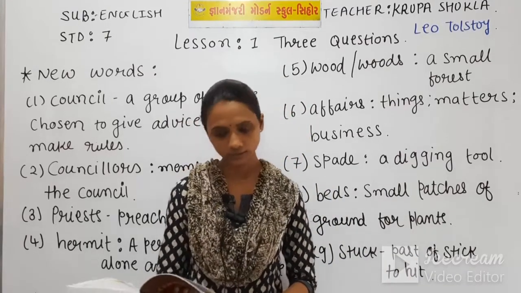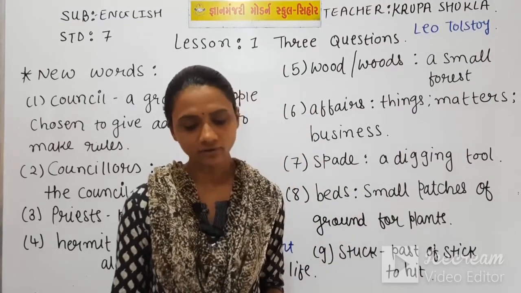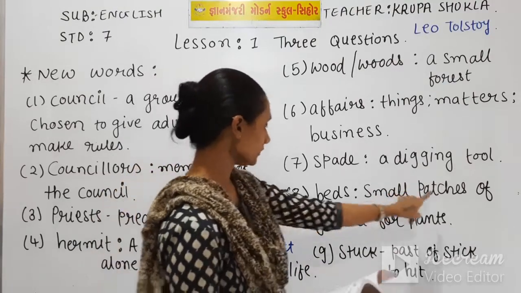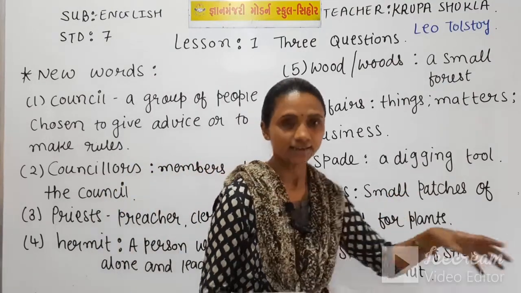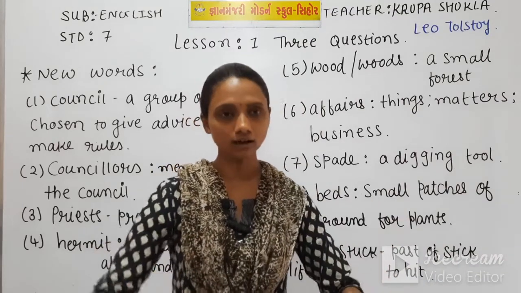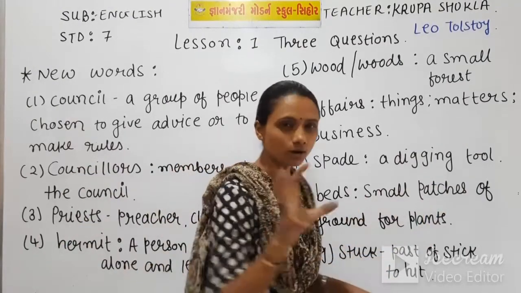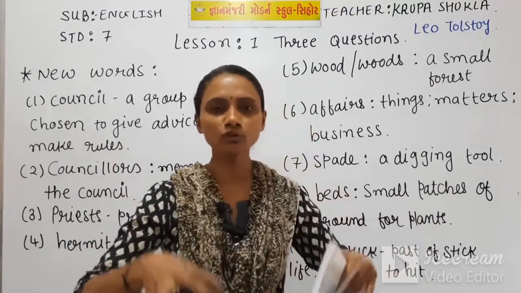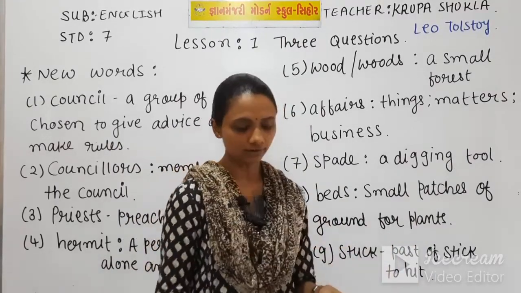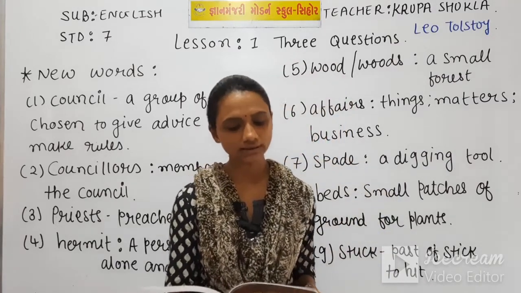Now I am on page number 10. Page number 10, first paragraph. When the king had dug 2 beds, beds means here small patches of ground for plants. If we want to plant a tree, we need to dig out that land. So that is called patches, means small patches. In that we put our plants and seeds for planting those trees. So here when the king had dug 2 beds, he stopped and repeated his question.